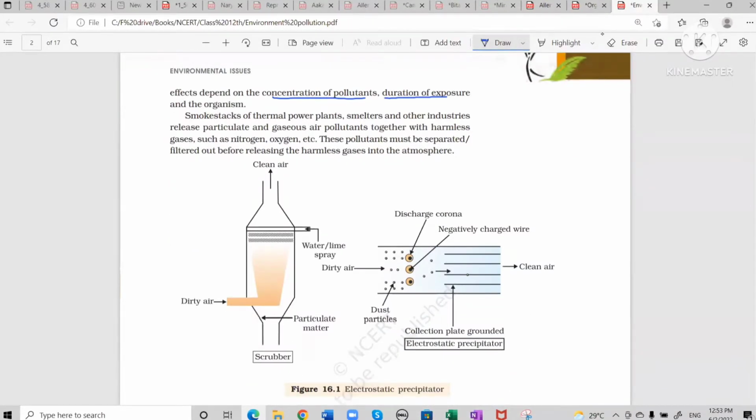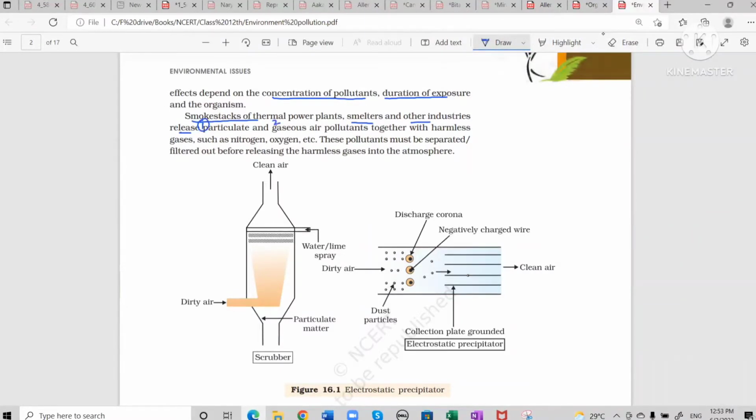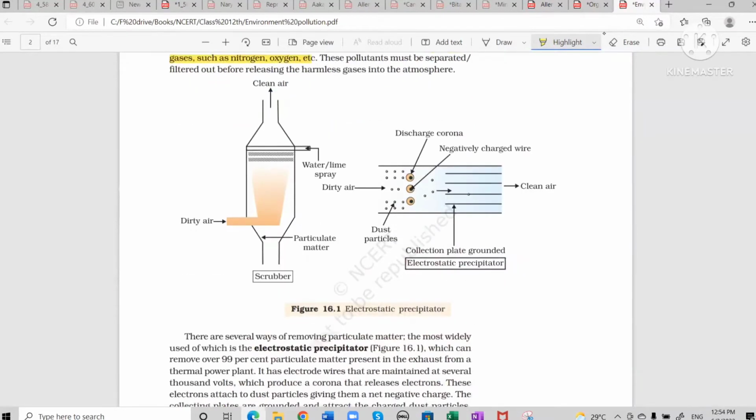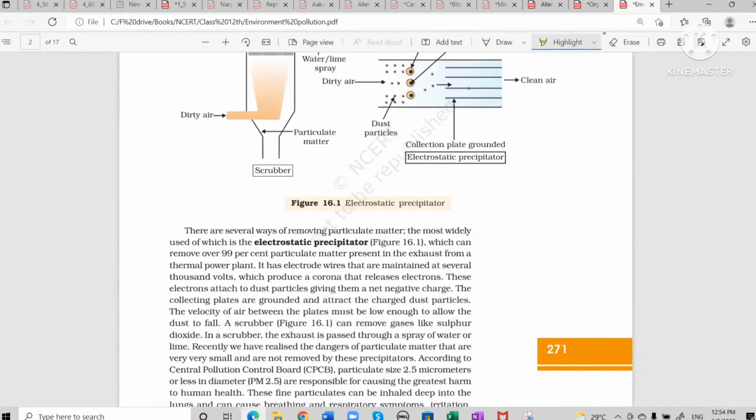Now, if you see the smokestack coming from thermal power plants, smelters and other industry, they release two types of air pollutant. One is particulate matter, another is gaseous air pollutant. Along with them, harmless gases are also coming, that is nitrogen and oxygen. Please focus, nitrogen and oxygen are harmless gases. They can be separated out to make the entire gas harmless only.